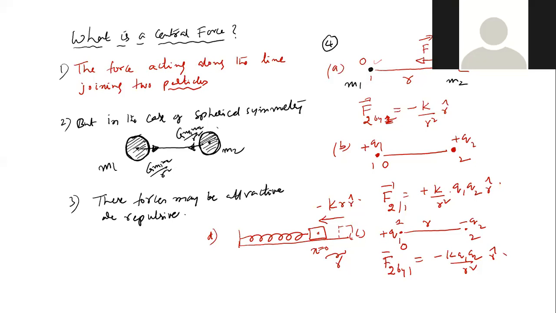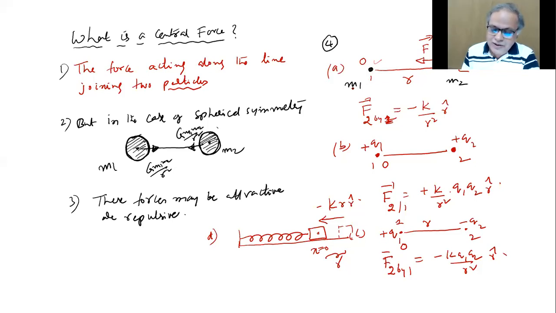So in that sense, this is a source mass causing a field around it. This is a test mass. If I want to know the force on M1, I'll say this is the source of the field. That field applies force on M1.